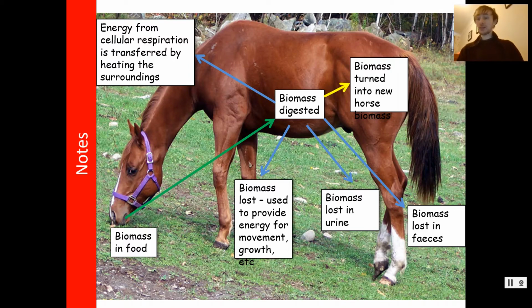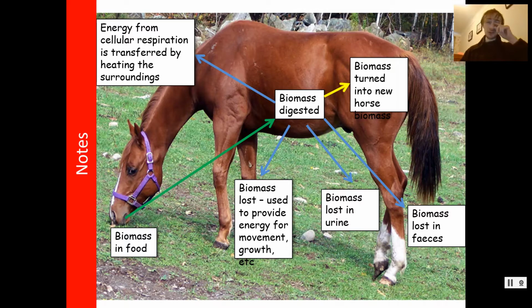and that's the first thing to mention is that nothing eats all of the biomass of its prey, so it doesn't. But even if it did, it wouldn't eat all of each bit of grass because it wouldn't eat the roots, it would only eat the leaves. And once it's taken in those leaves, lots of it is wasted. So some of it is used up for movement, that kind of thing, energy. So we burn the biomass to do respiration, to release energy. Some of it is wasted as heat from respiration.